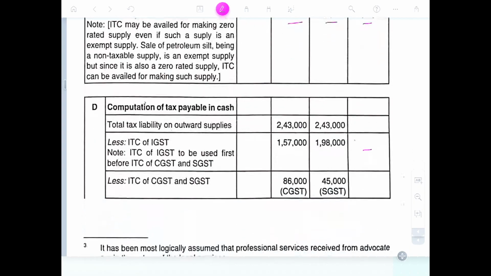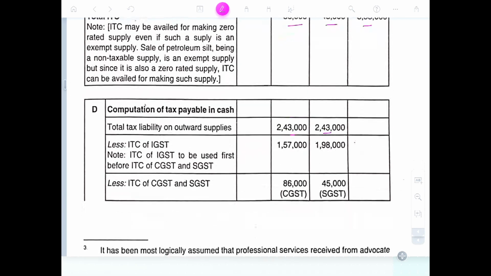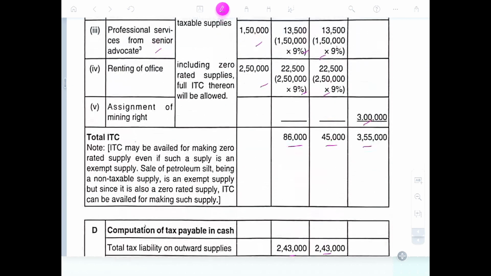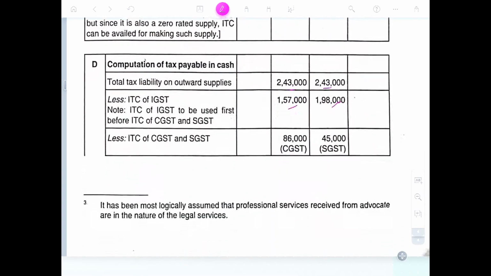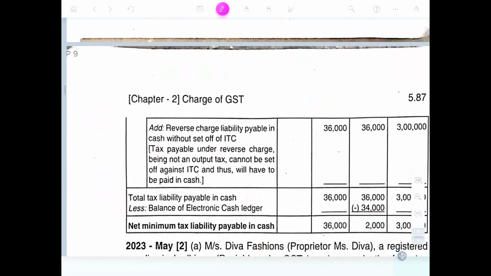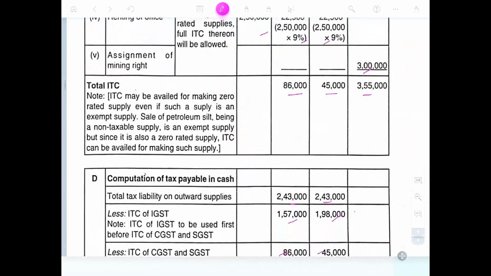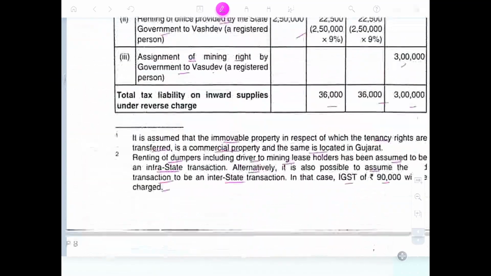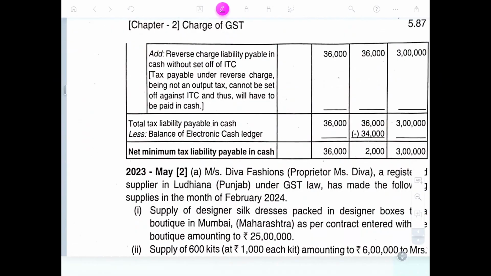Now computation of tax payable. Total liability of output 34,224. Less ITC 253. ITC on IGST 3 lakh 20,000 plus ITC on CGST 86,45,000. Reverse charge liability payable is this, 36,000, 3 lakhs. Balance in cash is 34,000, so 36,000, 2,000, 3 lakhs we need to pay back.